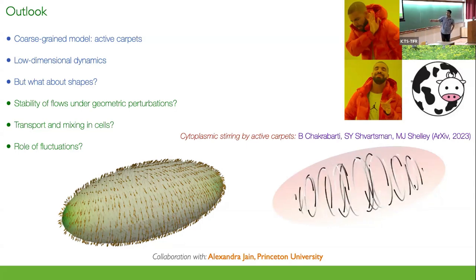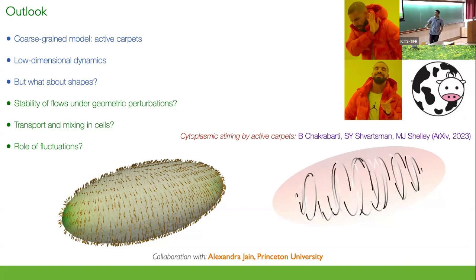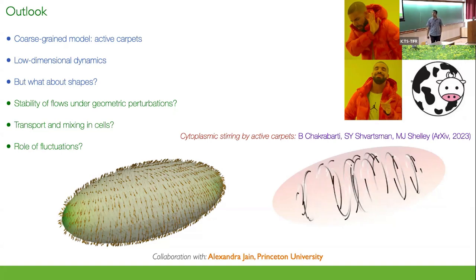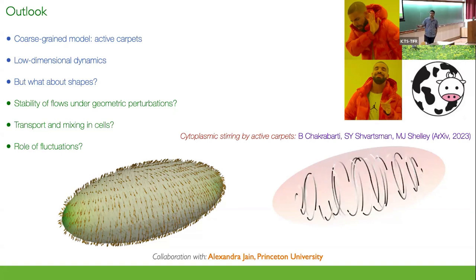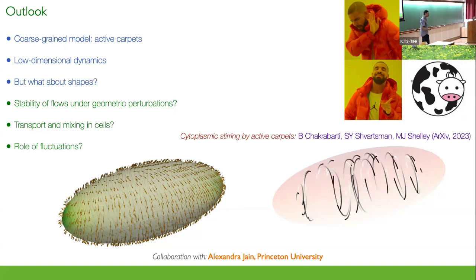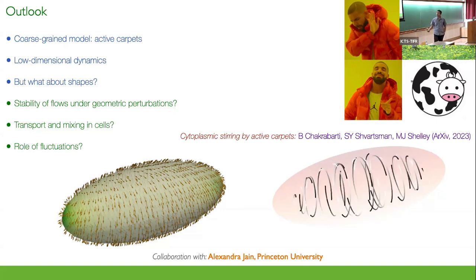And clearly, shape plays an important role here. That's something that we're exploring. What's the bifurcation structure? Once you have small deformations, small perturbations, how do transport and mixing happen, and what's the role of perturbations and fluctuations? That remains unknown, but that's something we're looking at.